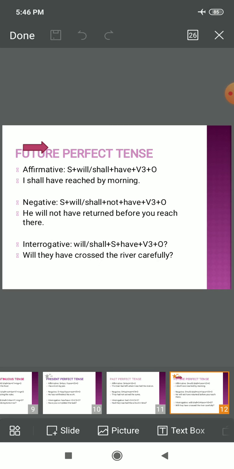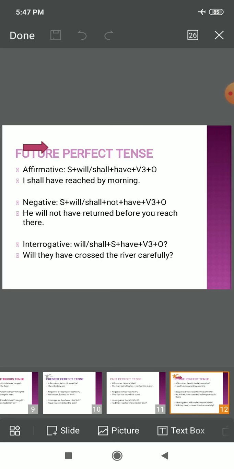So, I shall have reached by morning. Reached, children, third form of verb, right? When the action is completed. I shall have means by morning I shall have completed that action. Which action? Action of reaching a particular place. I shall have reached by morning, right?